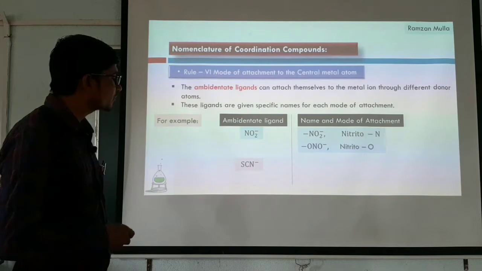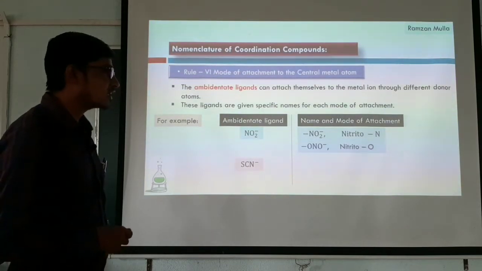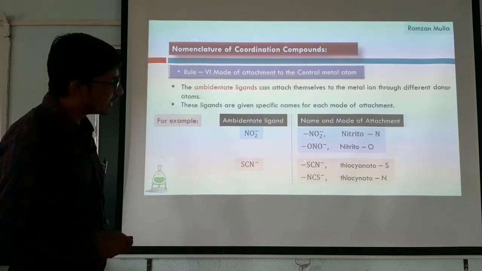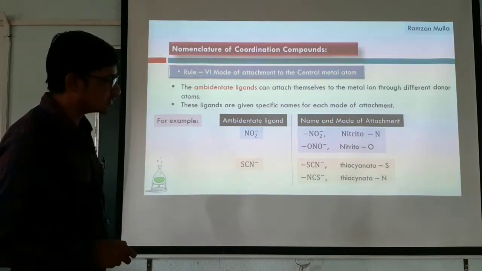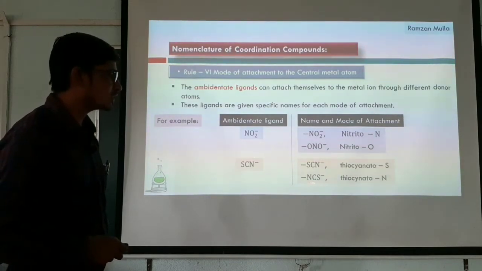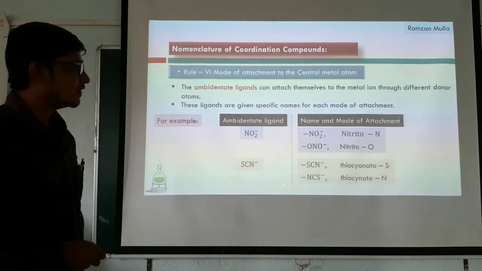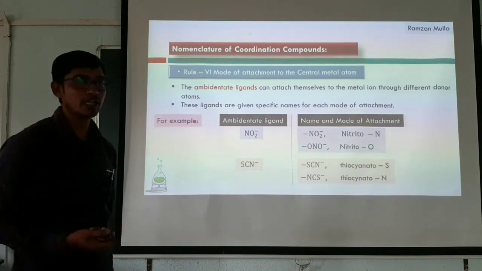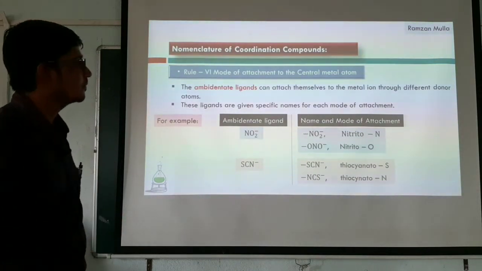Similarly, we have one more, thiocyanide. In thiocyanide, again there are two binding atoms or donor atoms, one is sulfur and one more is nitrogen. When this ligand binds through the sulfur, we write it as thiocyanato S, and when it binds through the nitrogen, we write it as thiocyanato N. Always remember, whenever we have ambidentate ligands, it is necessary to represent the mode of attachment of the ligands with the central metal atom.